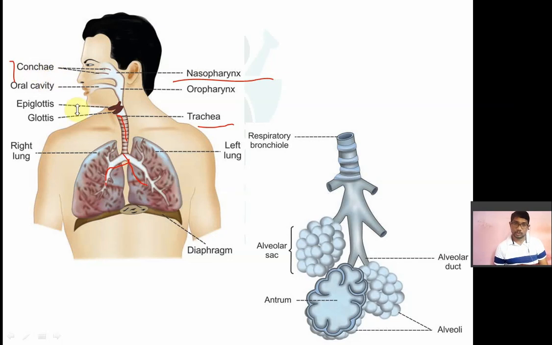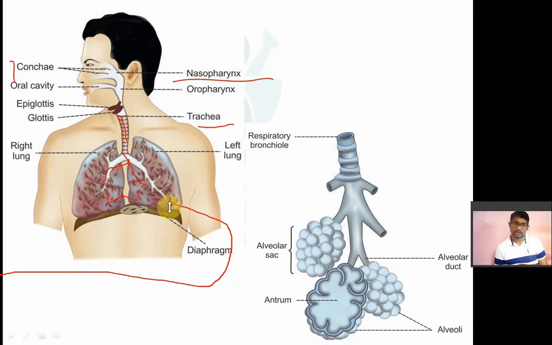So nose, larynx, pharynx, trachea, bronchi. Then the bronchi will divide into smaller bronchioles, and then alveoli. Then the lungs, two lungs. So nasal cavity, larynx, pharynx, trachea, bronchi, bronchioles, alveoli, then lungs, and